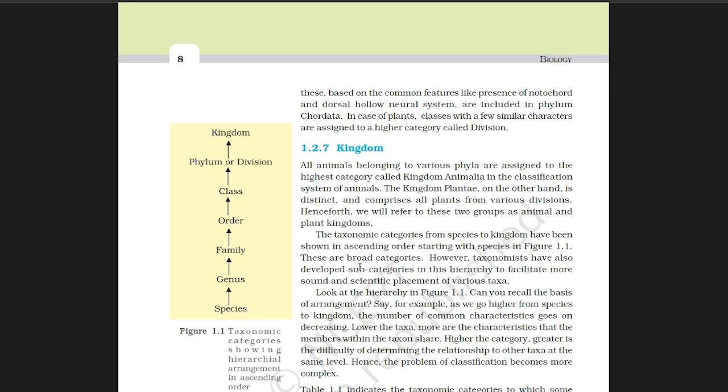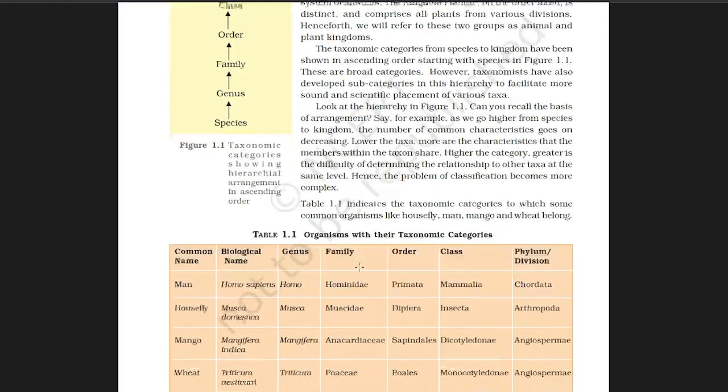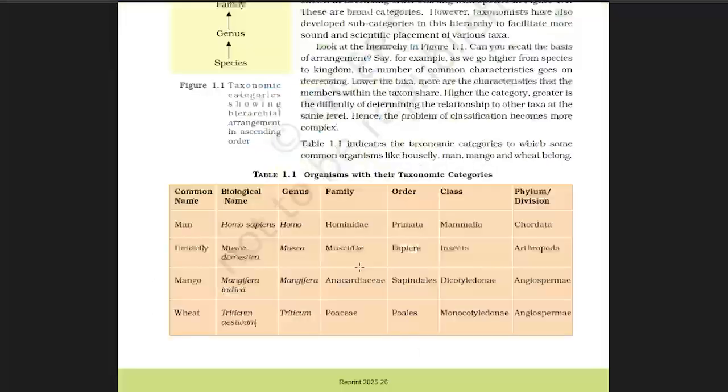And there are many taxonomical aids which help in taxonomic classification. Here you can see some organisms with their taxonomic categories. You should study and remember this: man, Homo sapiens. What is the genus, family, order, class, phylum, division, and kingdom? You already know it is animal kingdom. And mango is plant kingdom. That you should remember.